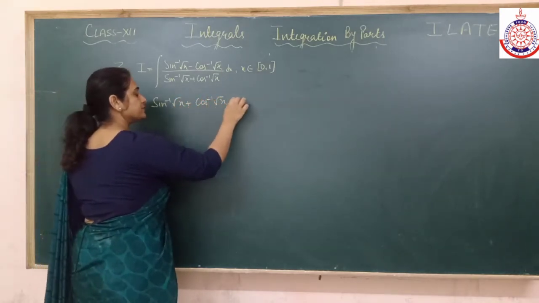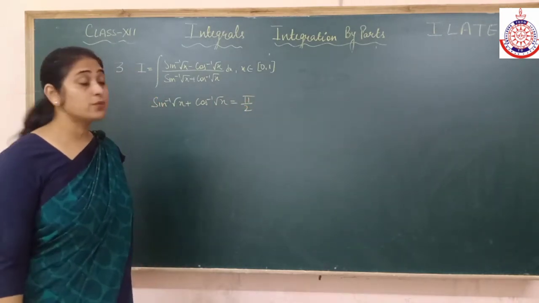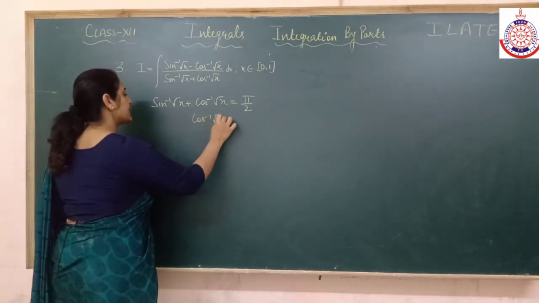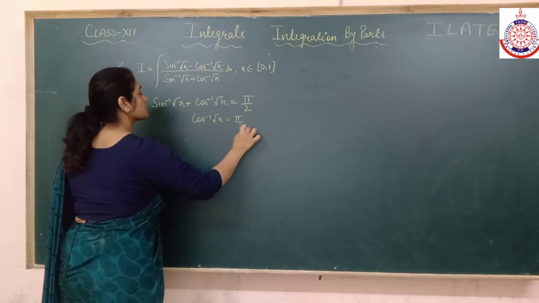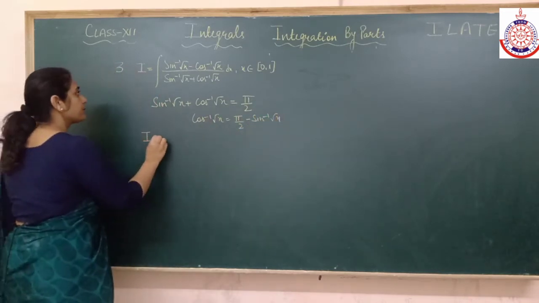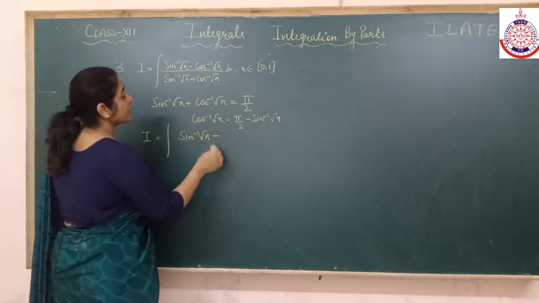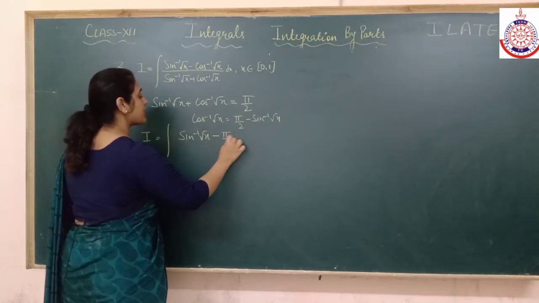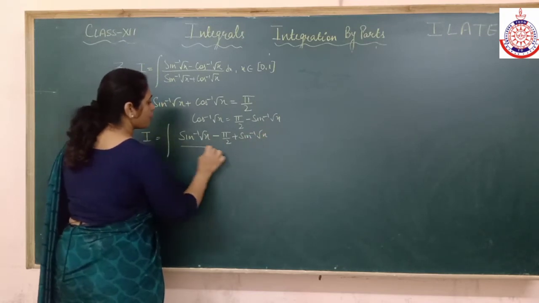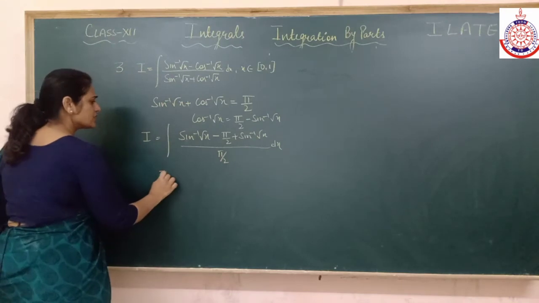Remember, sin inverse x plus cos inverse x is always equal to pi by 2. So from here I can find the value of cos inverse x also. Now in this integral, in place of cos inverse I am writing pi by 2 minus sin inverse root x, so it will become minus pi by 2 plus sin inverse root x, and upon I have pi by 2. That is a constant that will go out.